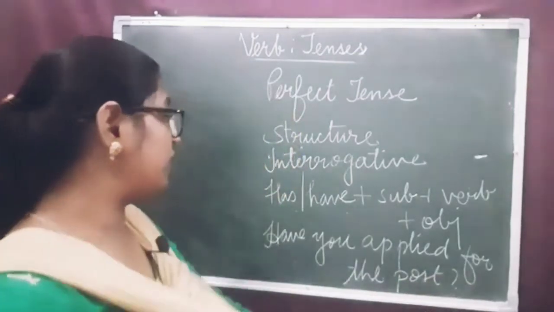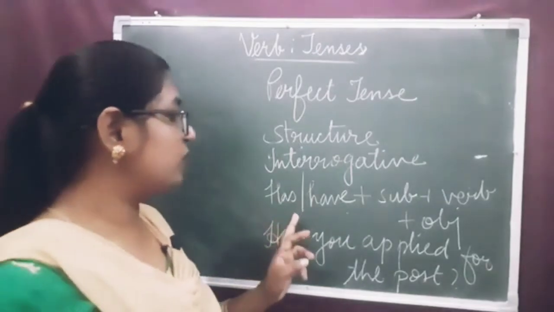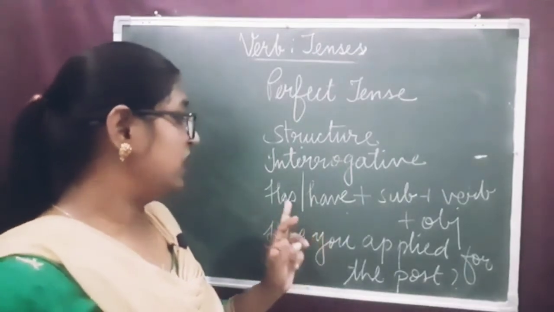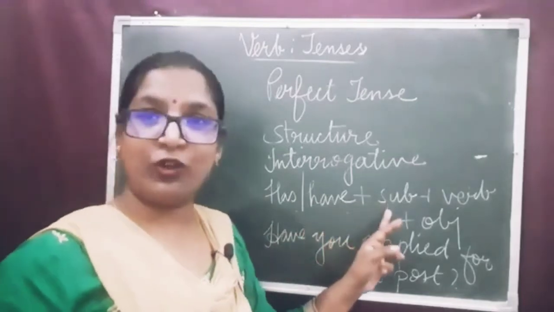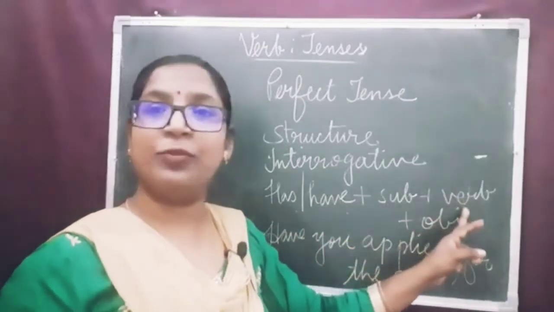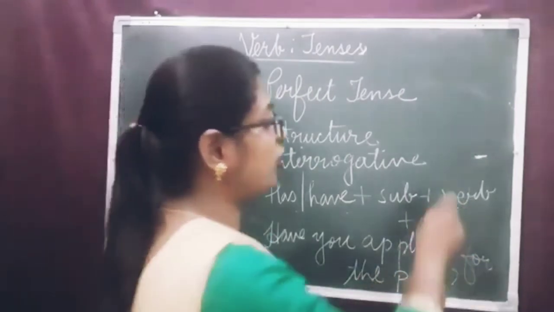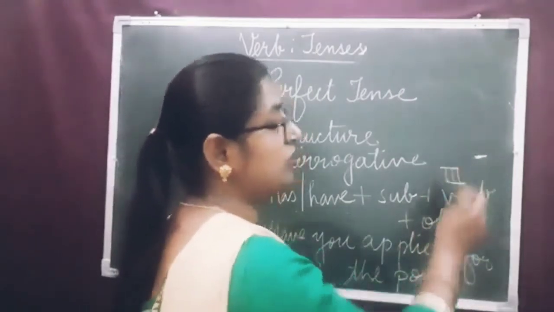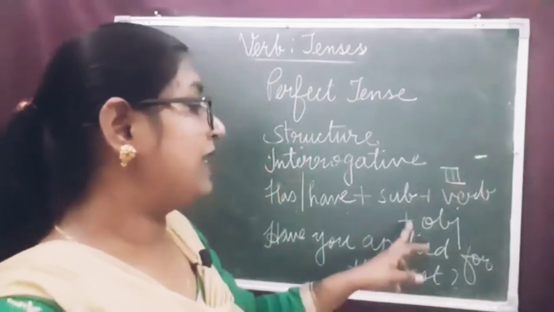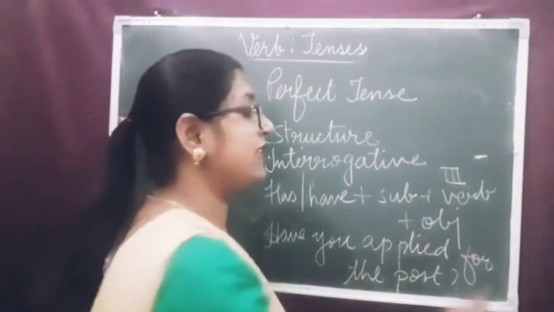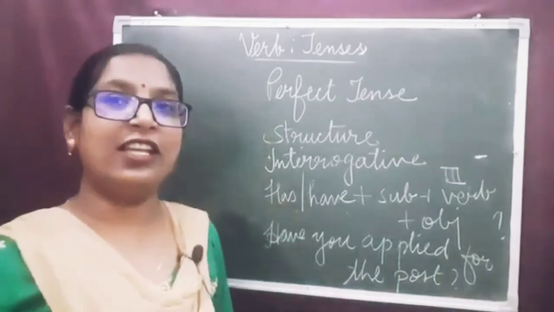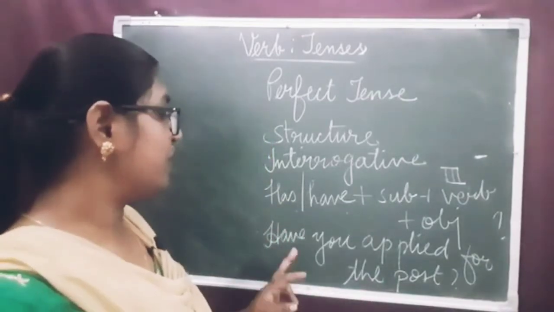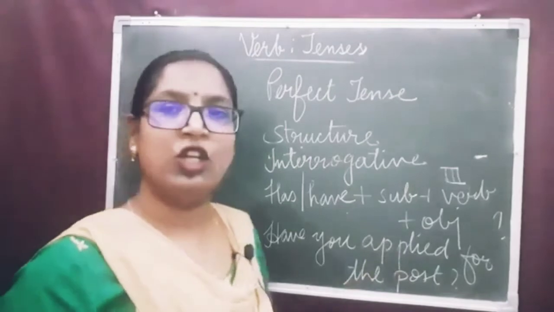Dear children, always remember we use has or have, the auxiliary verbs in the beginning, followed by the subject, verb, the third form of the verb, plus object, and at the end there should be question mark. Never forget to put question mark in the interrogative sentences. Have you applied for the post?